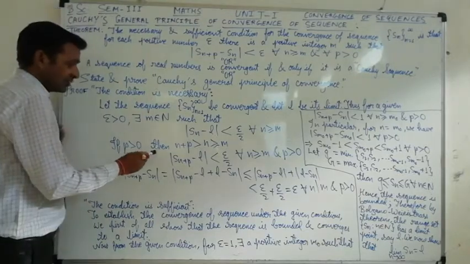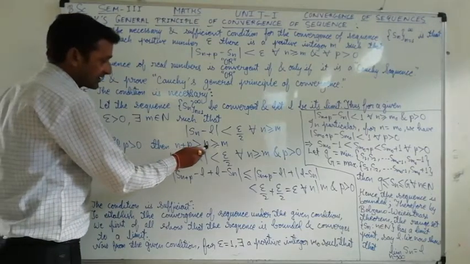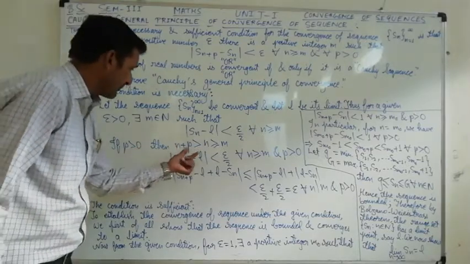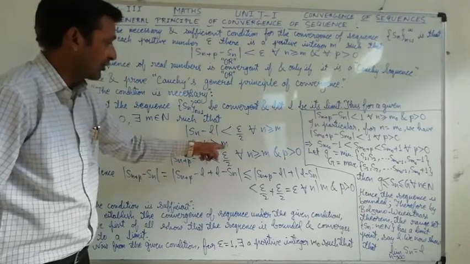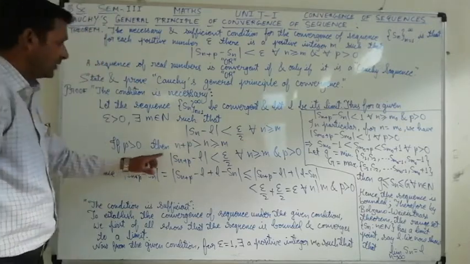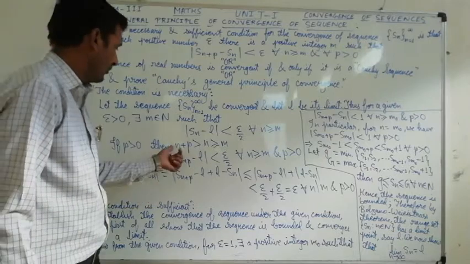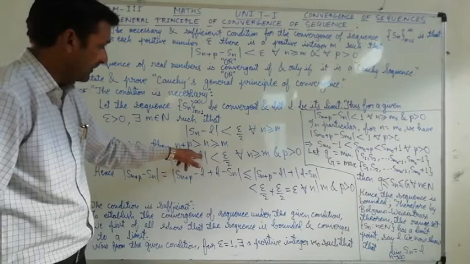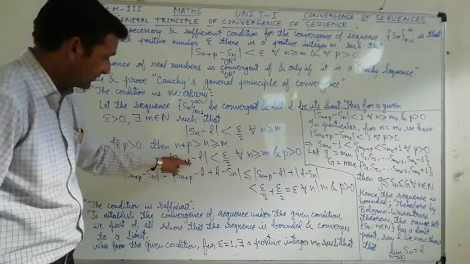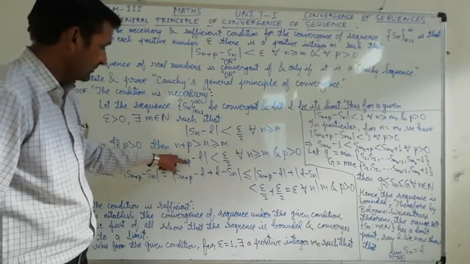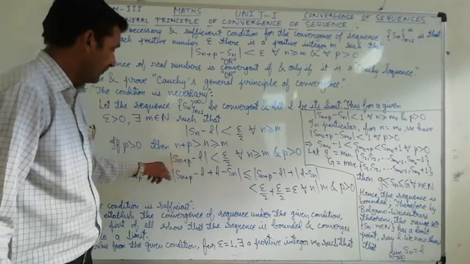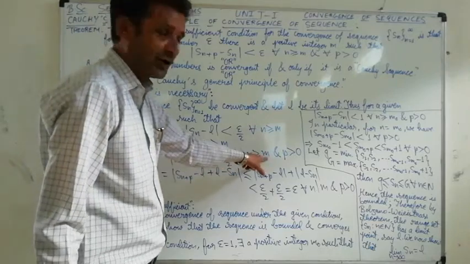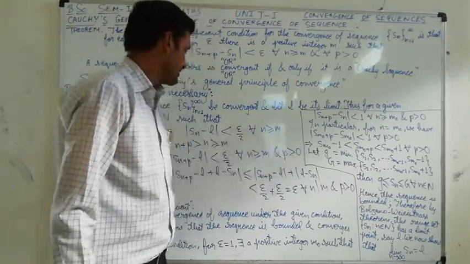If p is greater than 0, then of course n plus p is greater than n, which is greater than or equal to m. So mod of S(n+p) minus L, since p is greater than 0, that is why we are taking S(n+p) minus L, with n plus p in lower script, is less than epsilon by 2 for all n greater than or equal to m and p greater than 0.